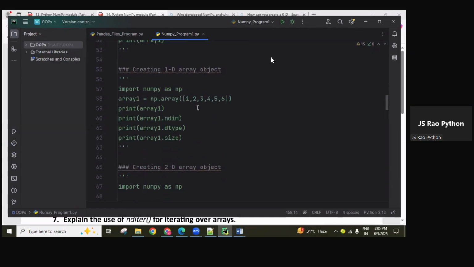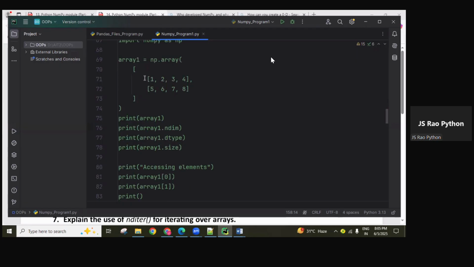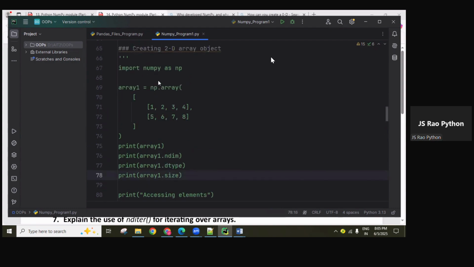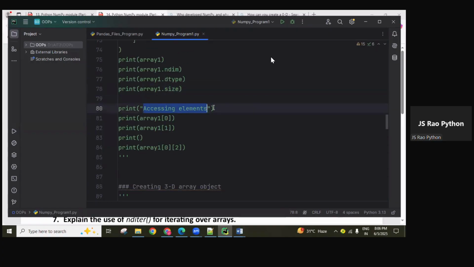Okay, now you can see, guys, here we are creating a two-dimensional array object. I created it like this, a two-dimensional array object, an array of arrays, so rows and columns are there. Here ndim represents the dimension of the object, and the data type of the object is represented by using dtype. And how many elements are there in this array? Using the size attribute, we can find it. These attributes I'll discuss separately, and there I'll explain again.